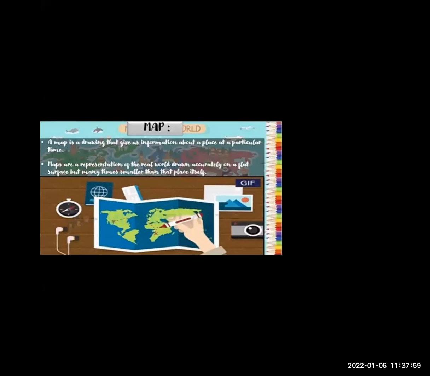Maps are one of the oldest forms of non-verbal communication. Here, every culture in every part of the world makes and uses maps. All the information about one place cannot be put in a single map. Okay, different aspects of different places can be shown in different types of maps. For example, a map can show distribution of things over earth, such as settlement patterns, population, etc.